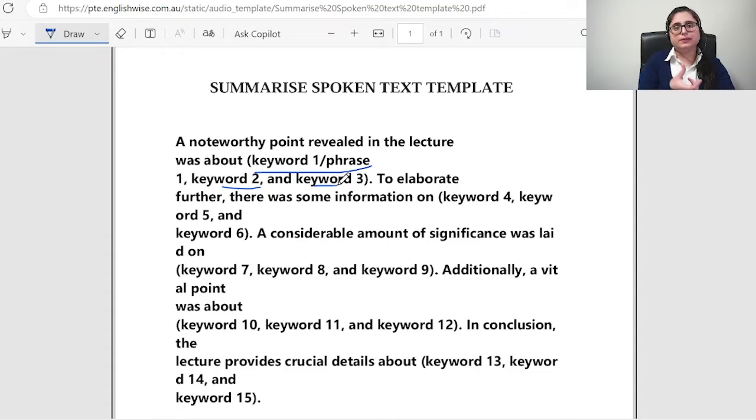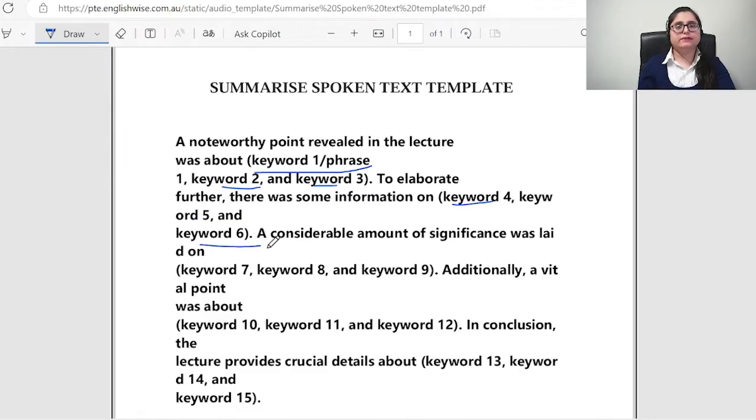If you have three words in your phrase, or a sentence of five or six words, you can only write the sentence, or you can write two words together as a keyword. Then you have to write the second line to elaborate further. There was some information on keyword 4, keyword 5, and keyword 6.